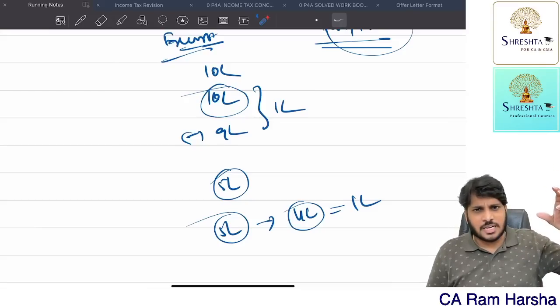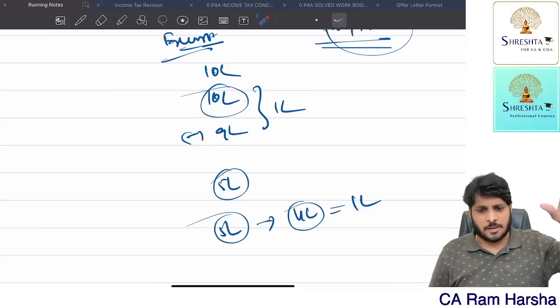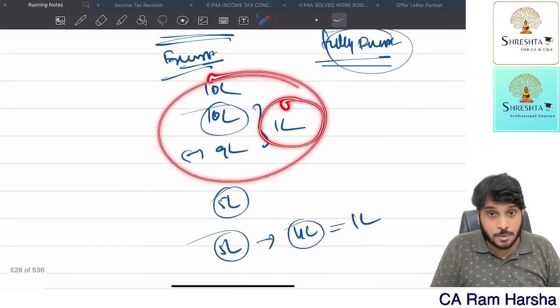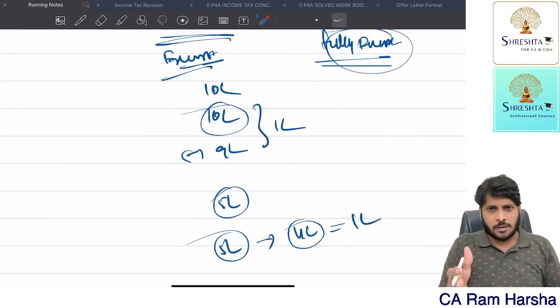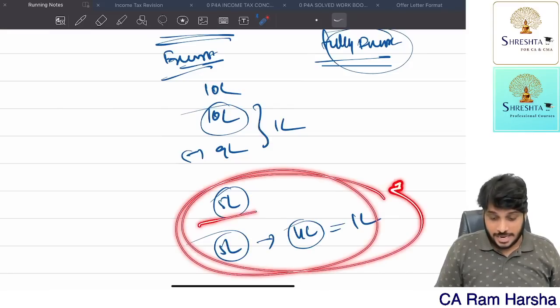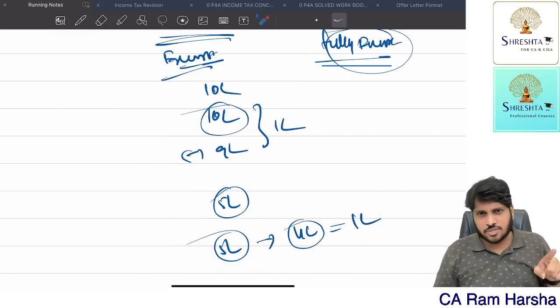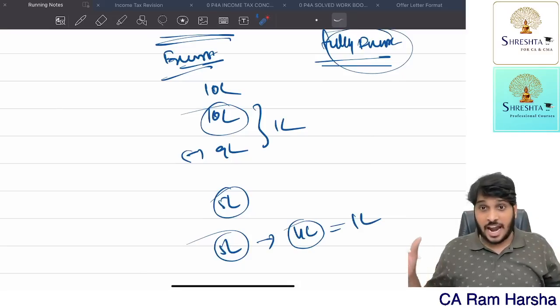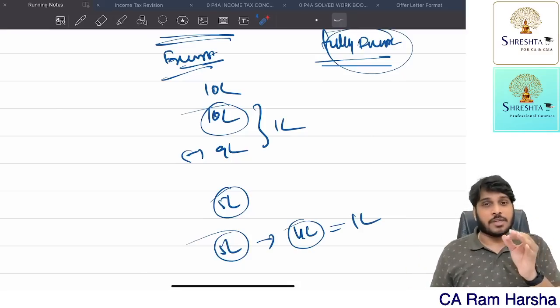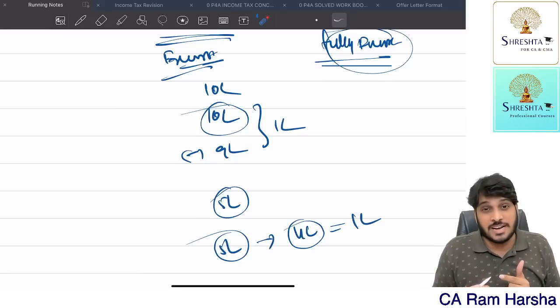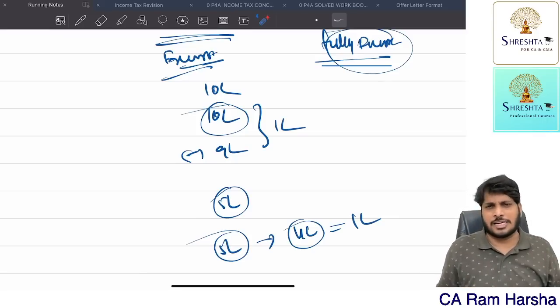Compute income from salary: all perquisites, allowances, everything, even the taxable portion of medical reimbursement and medical treatment abroad. Add everything, except this 5 lakhs of travel reimbursement; the rest, all taxable items, you total. Identify income from salary, identify other heads, and get gross total income. If it is less than or equal to 2 lakhs, then travel reimbursement for abroad medical treatment is exempted, otherwise it is fully taxable.